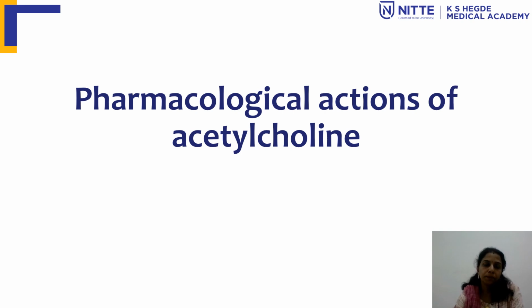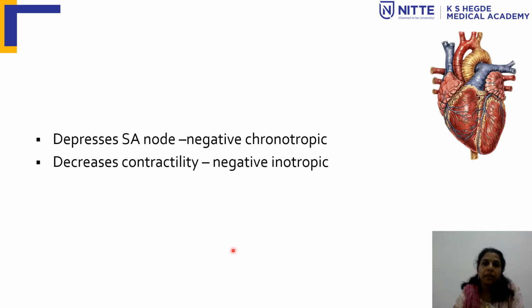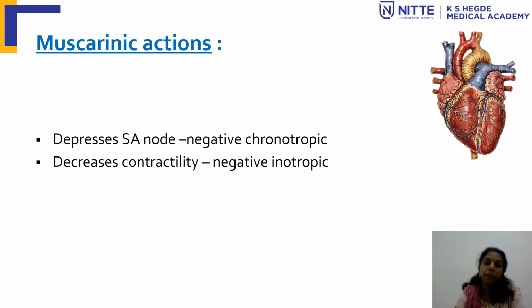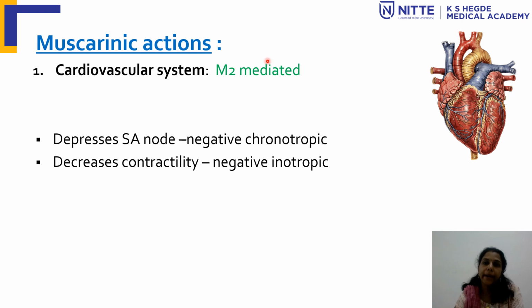In the heart, the actions are muscarinic, mediated through the M2 receptor. You already have come across the videos on the different cholinergic receptor subtypes, which are the muscarinic subtypes and which are the nicotinic receptor subtypes. Here in the heart, M2 receptors are present. So the cardiovascular actions of these cholinergic drugs or cholinomimetics are mediated through the M2 receptor present in the heart.